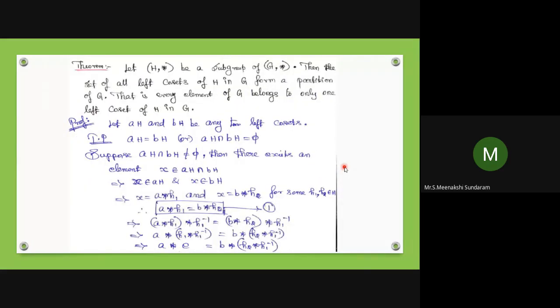Okay. Based on the theorem, let (H, *) be a subgroup of (G, *). Then the set of all left cosets of H in G forms a partition of G. That is, every element of G belongs to only one left coset of H in G. That is the most important theorem for using Lagrange's theorem.